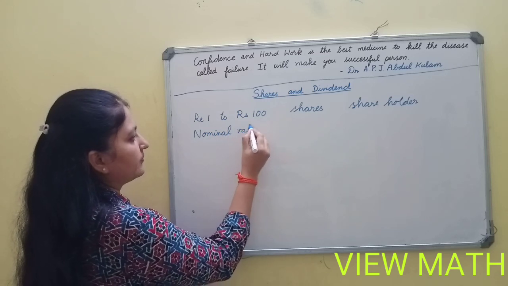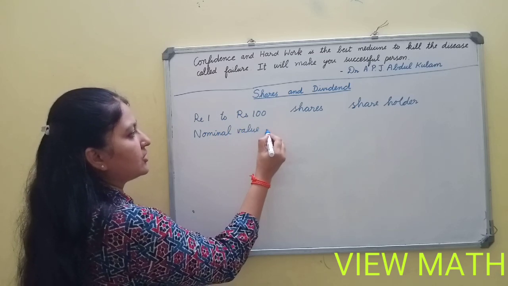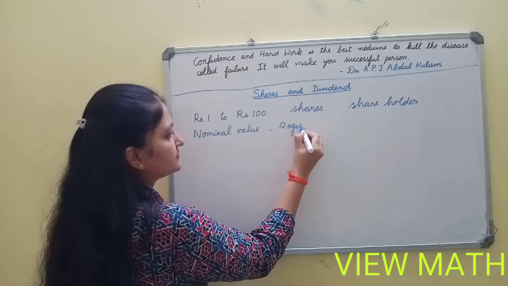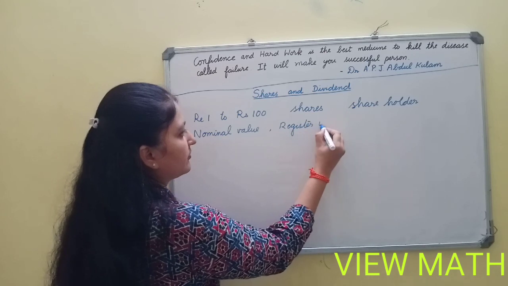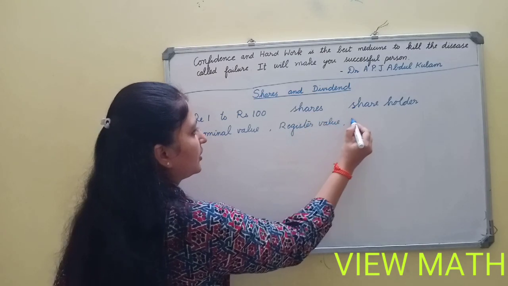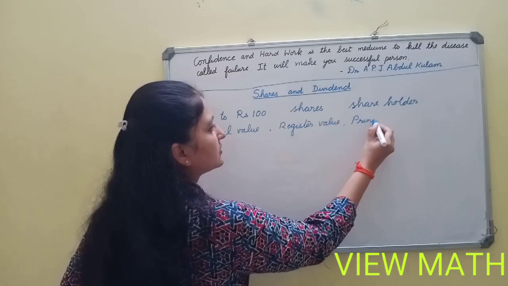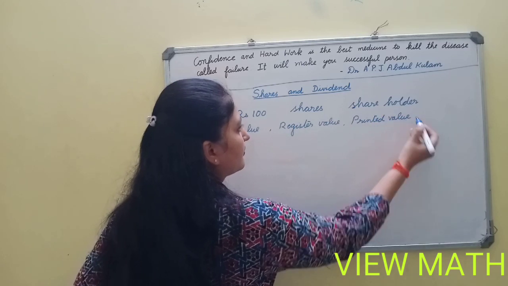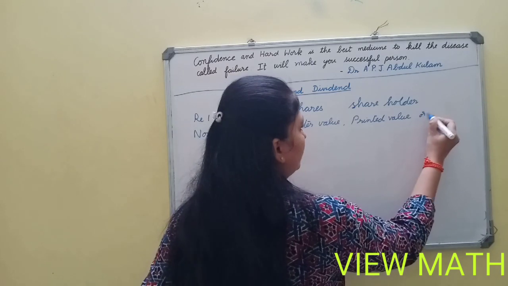Nominal value is also called as registered value, printed value, or face value.